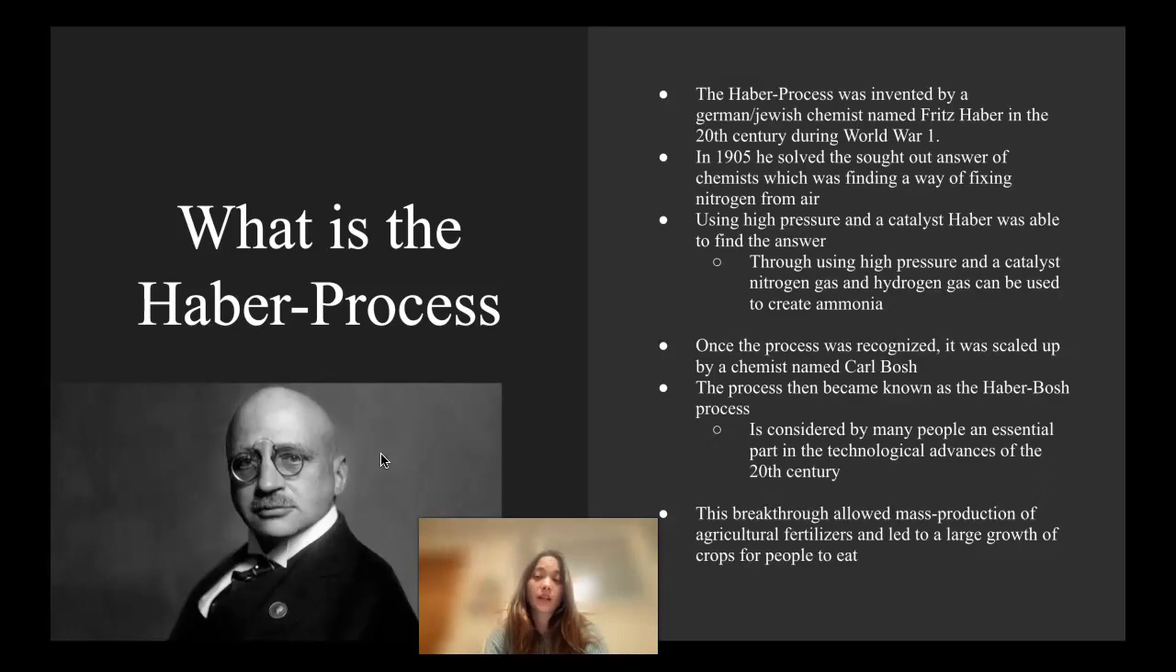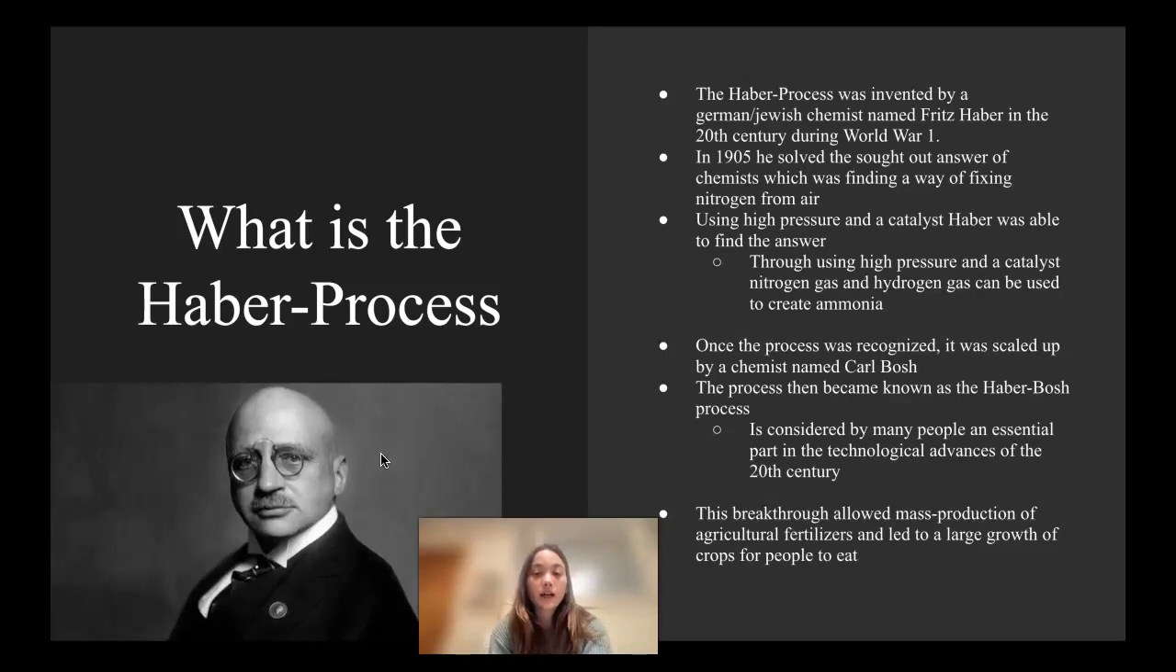Once the process was recognized, it was scaled up by a chemist named Carl Bosch. So this process was scaled up so that it could be used in a larger process and for many more things. When Carl Bosch came into the picture, it was then called the Haber-Bosch process. It is still called the Haber-Bosch process to this day. Many people even now consider this an essential part of the technological advances of the 20th century.